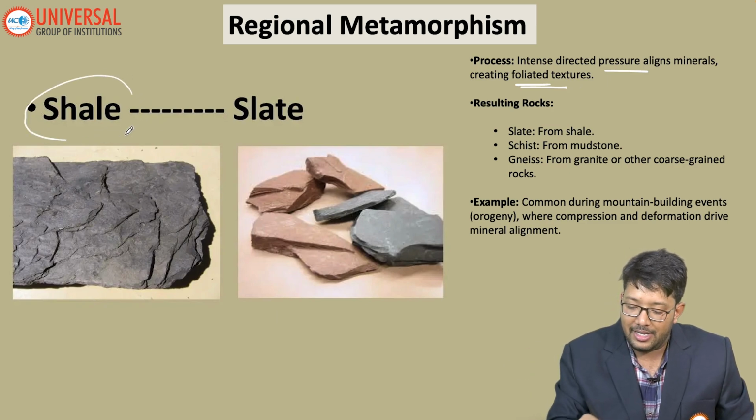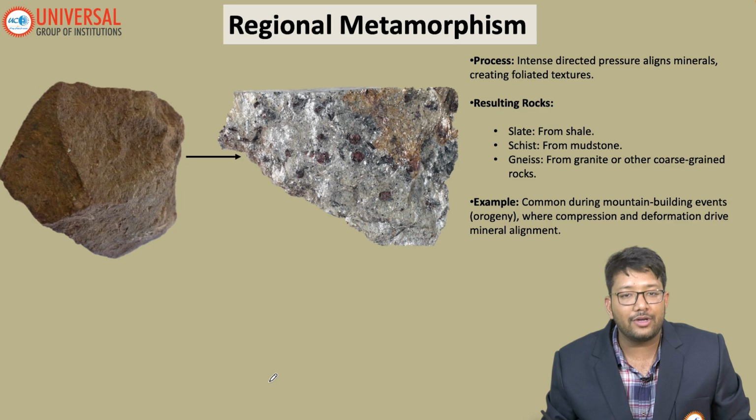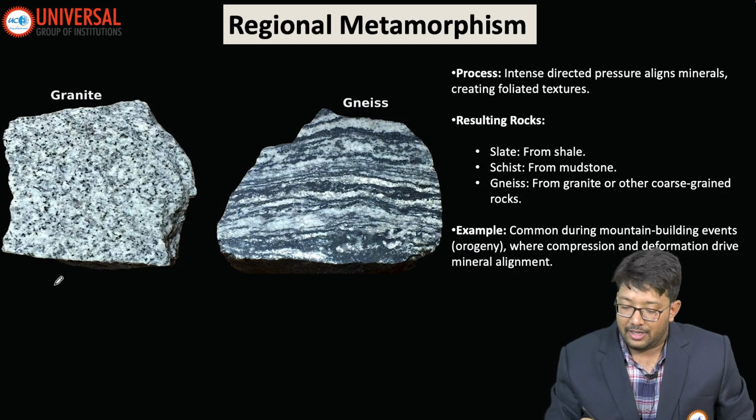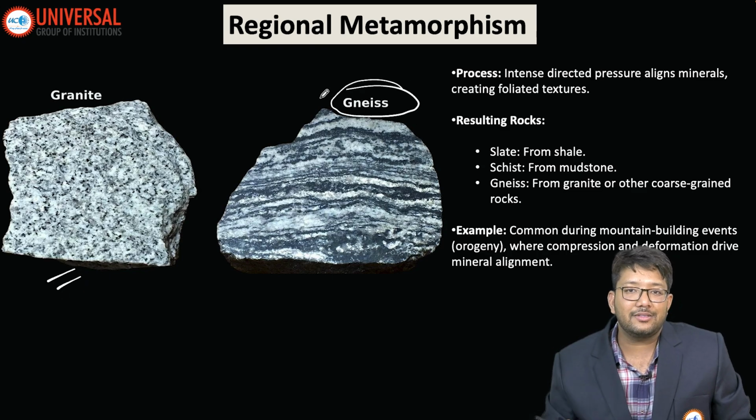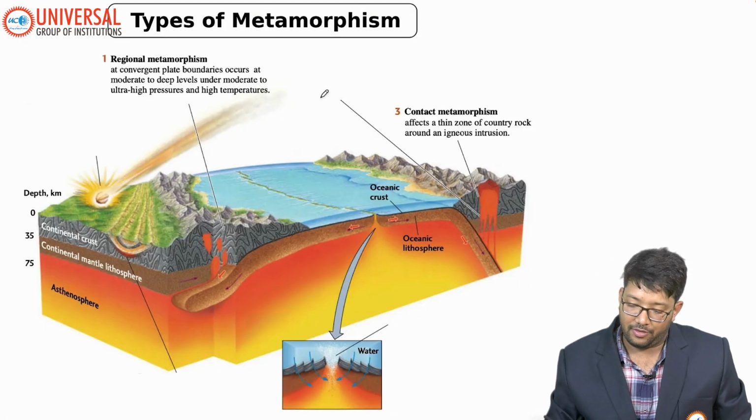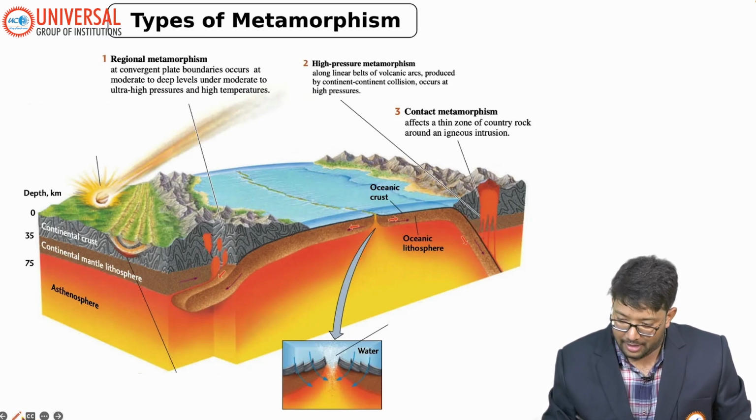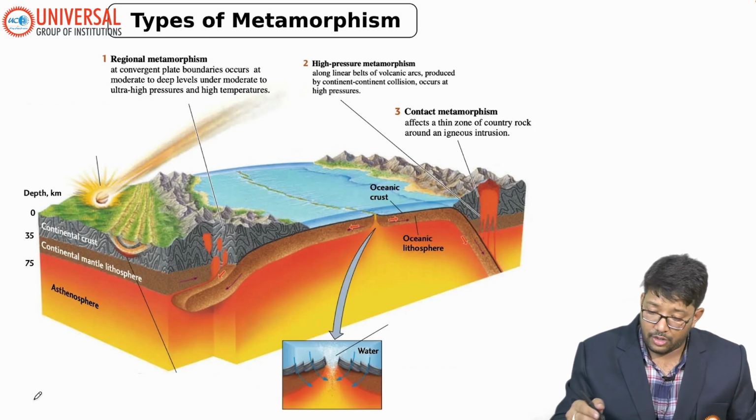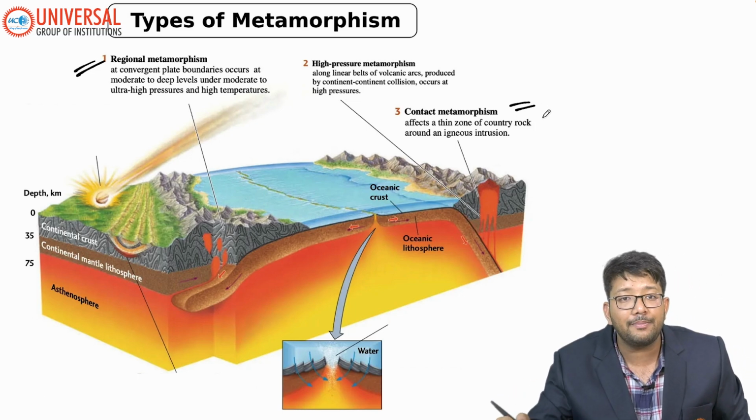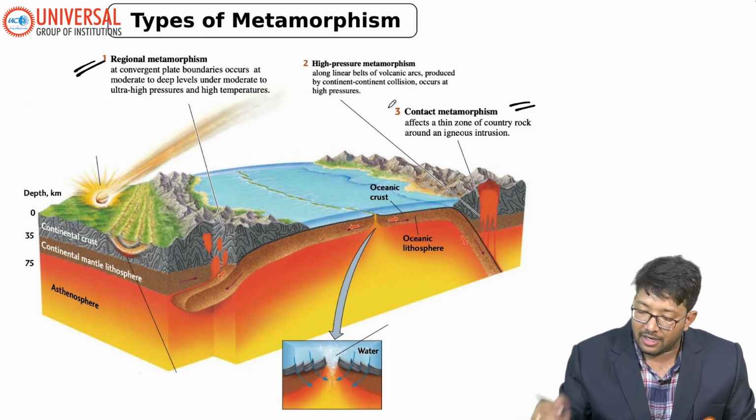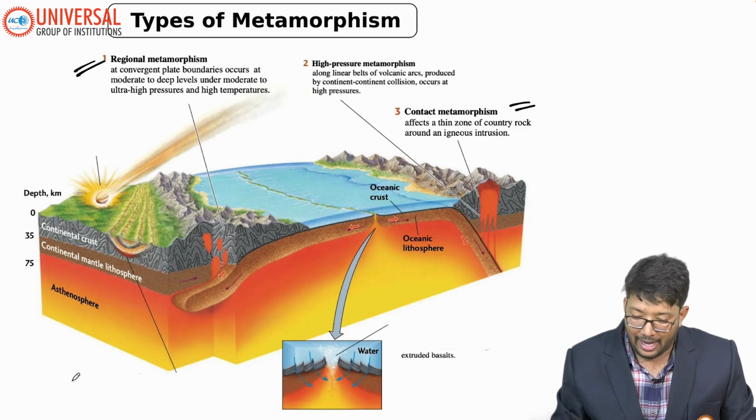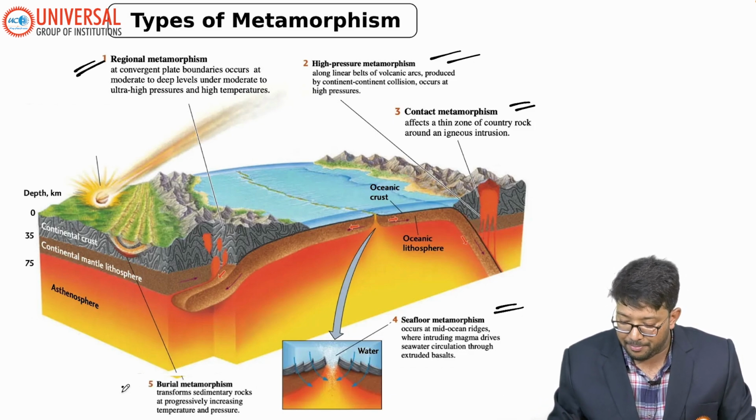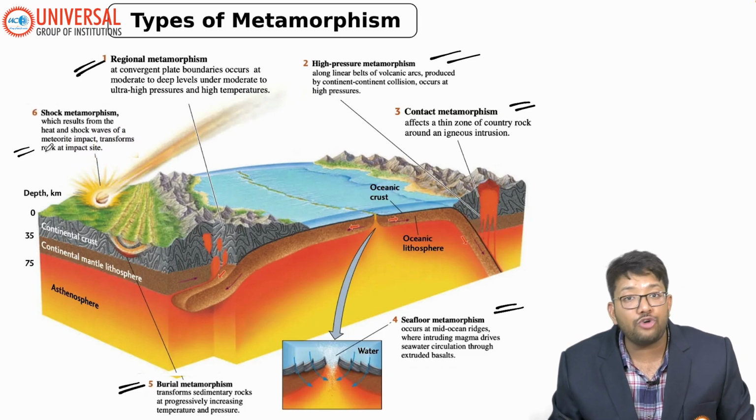Example being, this is a shale, it has been converted into slate. This is our mudstone changed into schist. This is our granite changed into gneiss. These are the examples of our regional metamorphism. Third is high pressure metamorphism. So we have covered regional metamorphism and contact metamorphism, right? Now there is a third type of metamorphism, that is called high pressure metamorphism. Then comes sea floor metamorphism, then burial metamorphism, and the sixth one is shock metamorphism.